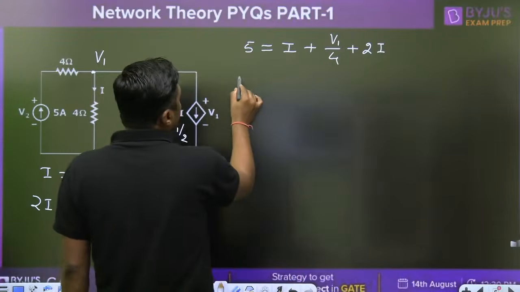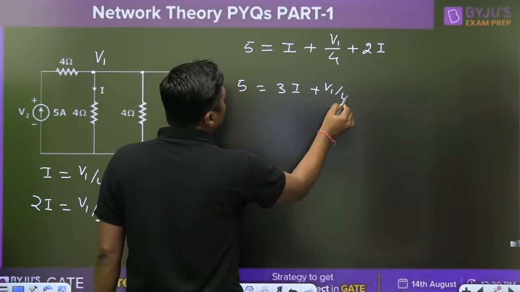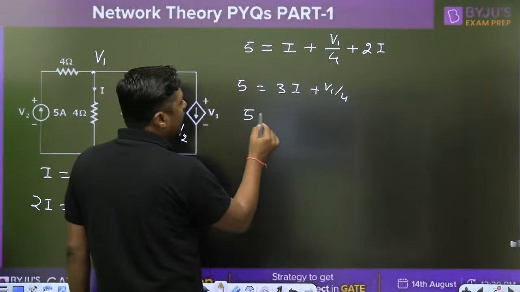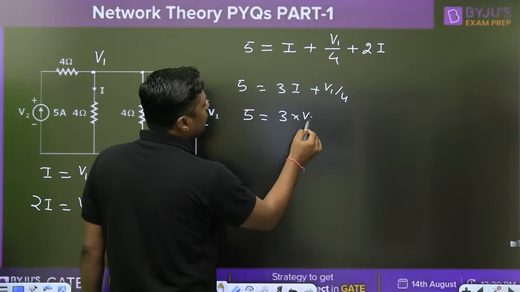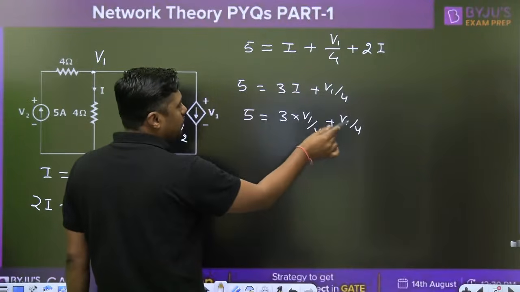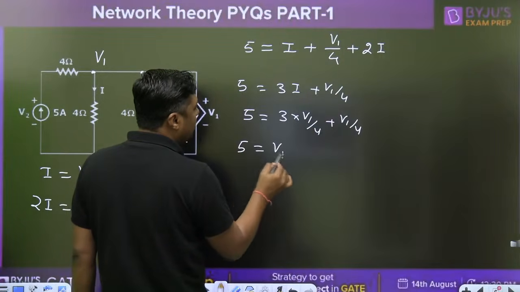Now we can write 5 is equal to 3I plus V1 by 4. As you know, what is the I? I is nothing but V1 by 4. So we can write 5 is equal to 3 into V1 by 4 plus V1 by 4. This is 3 by 4 plus 1 by 4, which will become 1. So what is the value of V1? 5 volt.